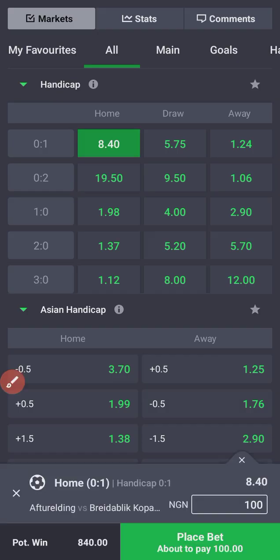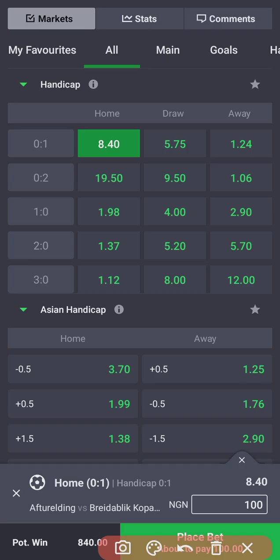Now, if I should select home here, it simply means that I am giving the away team a virtual goal lead and still stating that the home side is going to win this particular match by 2 goals. Do you understand? By 2 goals or more. Do you understand?